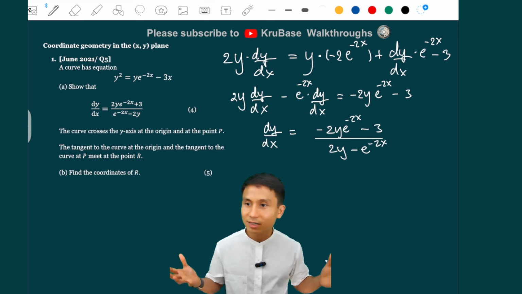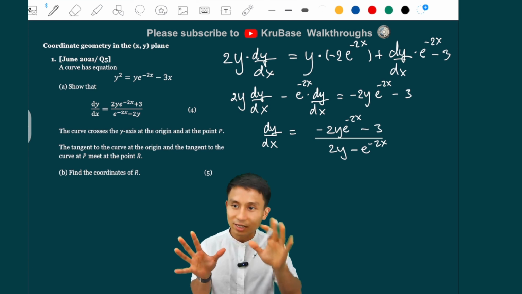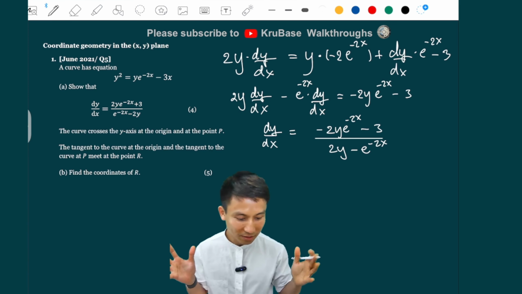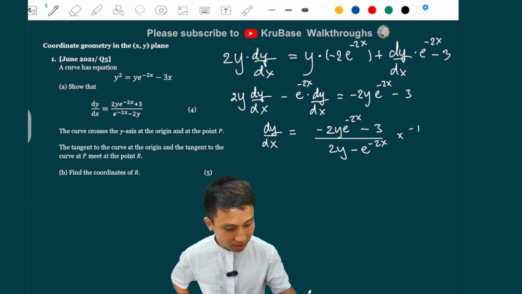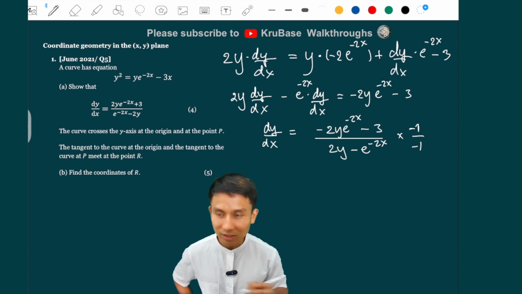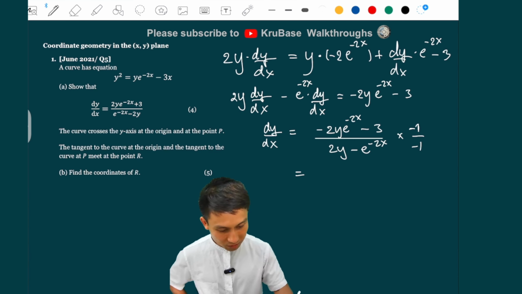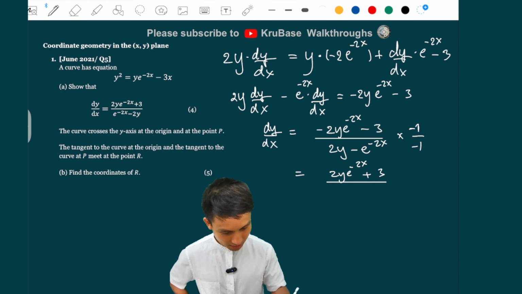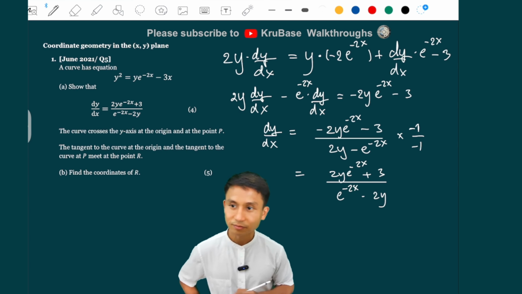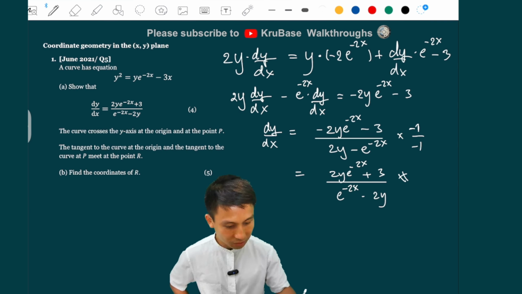And of course, it's not exactly the same yet, because as you can see, all the signs flip here. So if I multiply by minus 1 over minus 1, which is like multiplying by minus 1 on top and bottom, you're going to, of course, get 2y e to the minus 2x plus 3 there, because all the signs should flip. And then that is just swapping there. So you get that, right? So that is just as required.